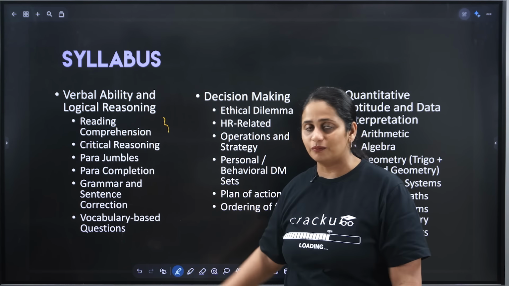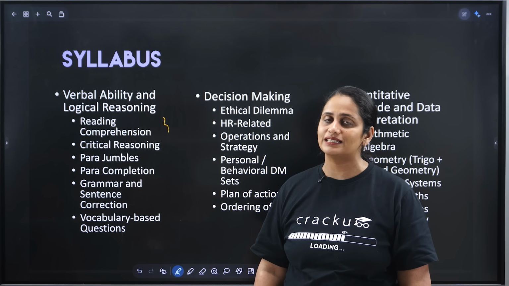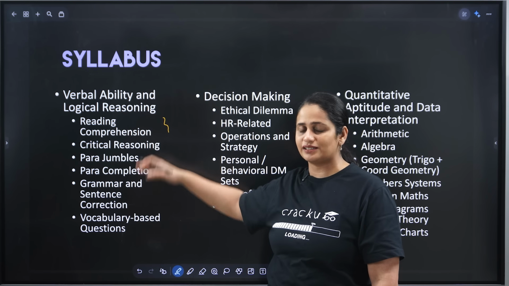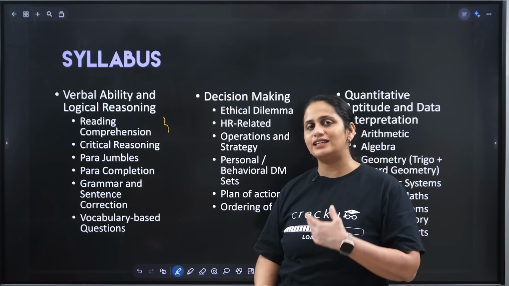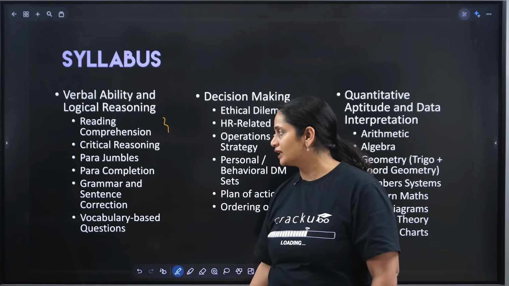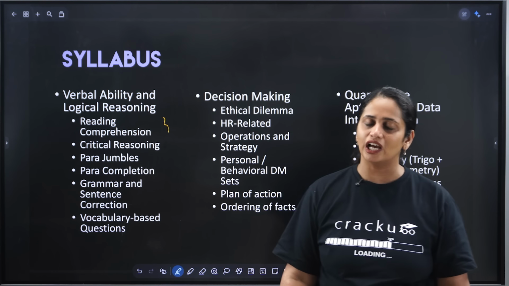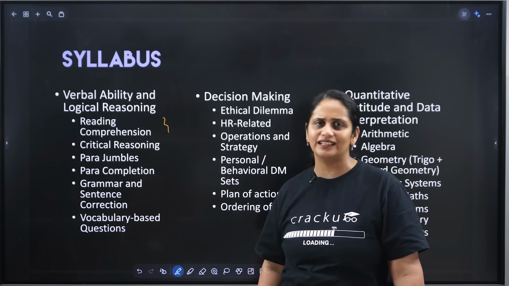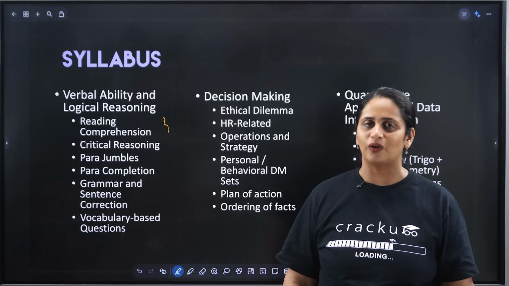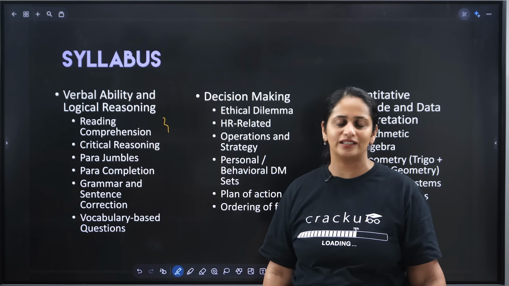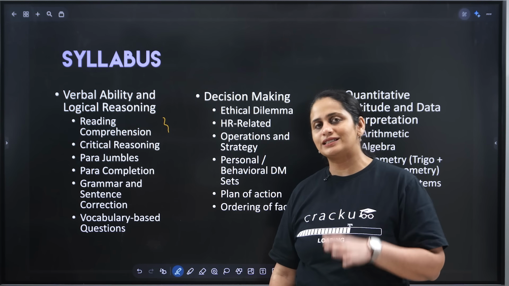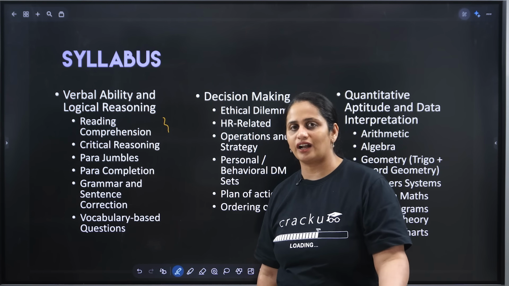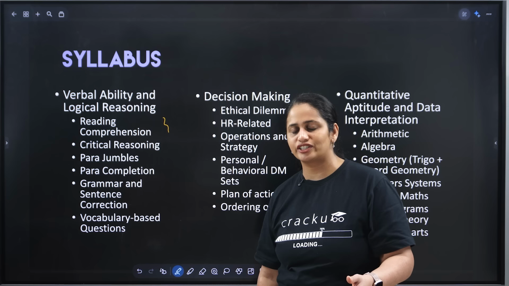Then you have paracompletion. Paracompletion, I feel, is one of the easier parts of this entire section because it is easier to see where the paragraph is going and select one of the options which essentially completes the paragraph. You have grammar and sentence correction. A lot of people get very worried whenever I say grammar and sentence correction. They think, I have not done any grammar till now, how do I learn all the grammar rules in just 1 month? Don't worry. That is very repetitive in what it asks, especially in the grammar and sentence correction questions.